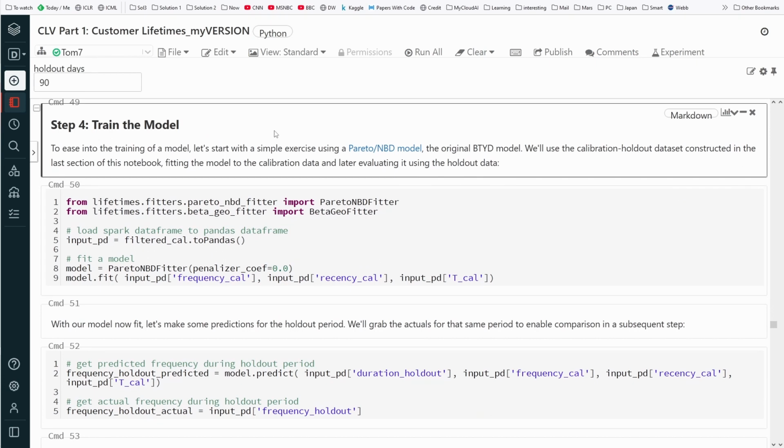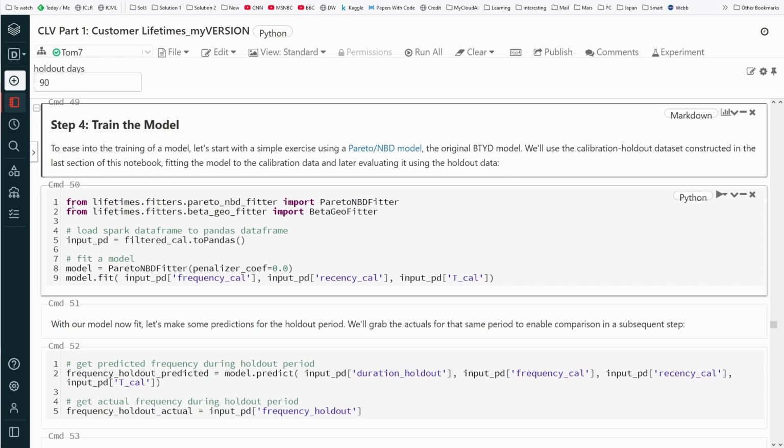Train the model. Finally, we have the model. To ease into the training of the model, let's start with a simple exercise using a specific model, the original model, where we use the calibration holdout dataset constructed in the last section, fitting the model to the calibration data and later evaluating it using the holdout data. Now this makes sense, no?